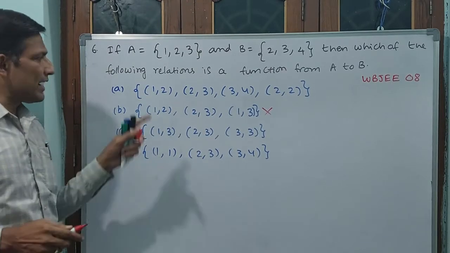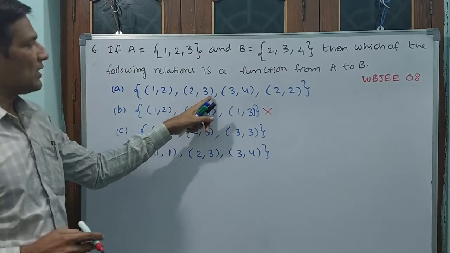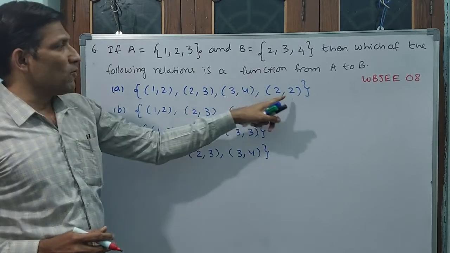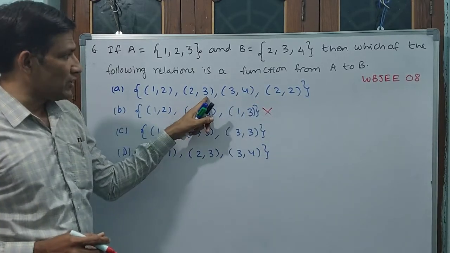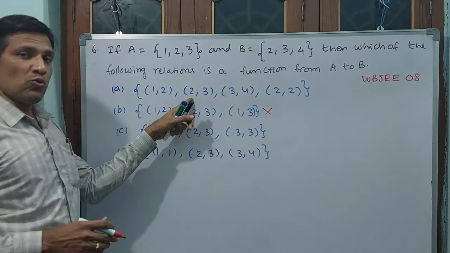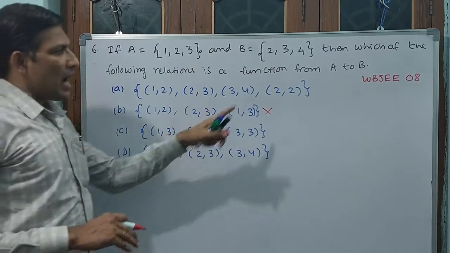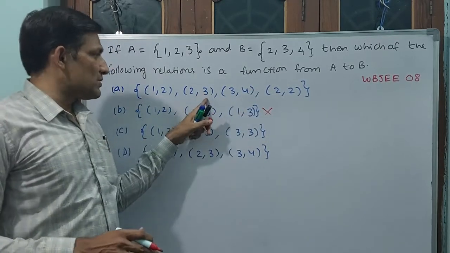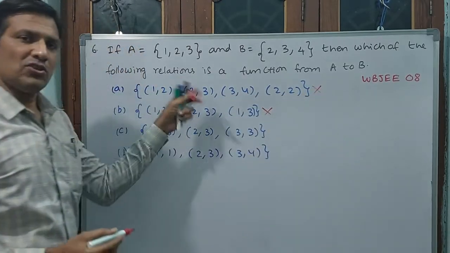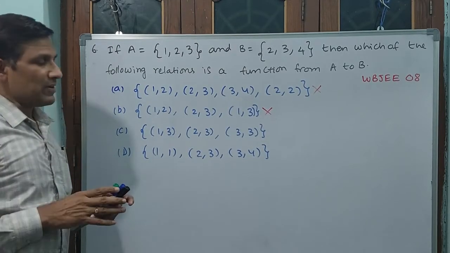Okay, see, again go back here. 1 is having 2 as image, okay. 2 is having 3 as image, okay. 3 is having 4 as image, okay. But again 2 is having 2 as image. That means 2 is having 3 as image, and 2 is having 2 as image. That means if you give input 2, only one output should come. Output is 3 means okay. Or output is 2 means okay. But output is 3 and 2 means this is not correct. That is why this is not a function. These are our relations, no doubt, but they are not all functions. Only one function is there.